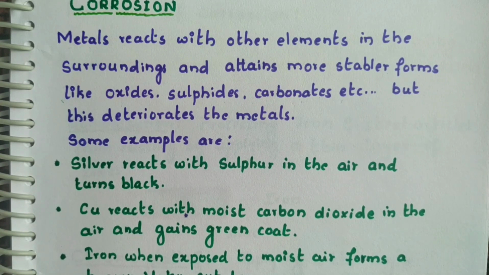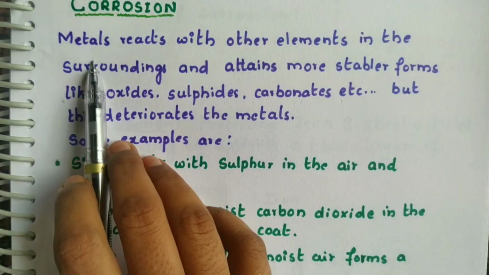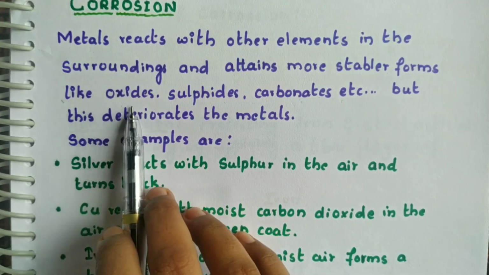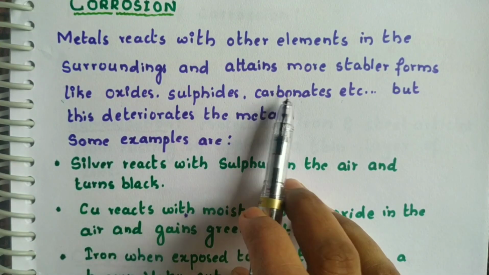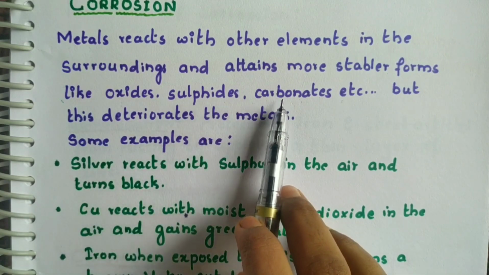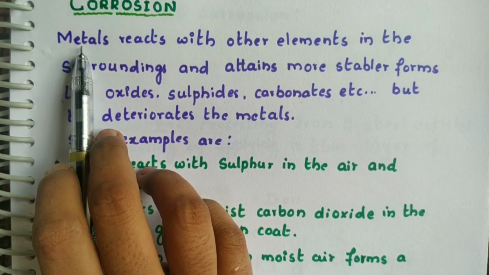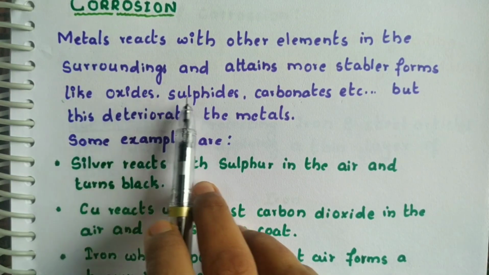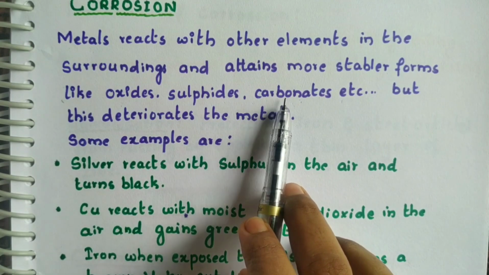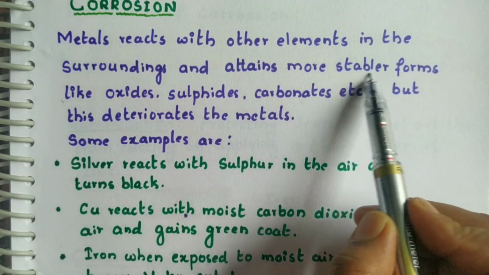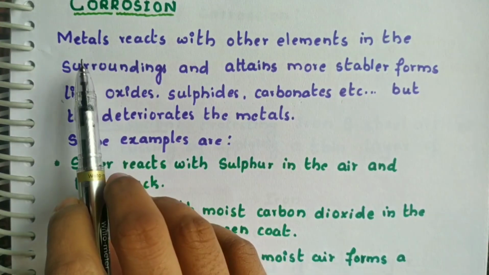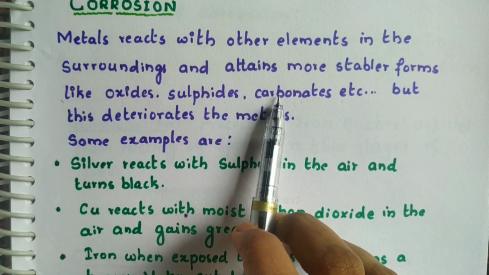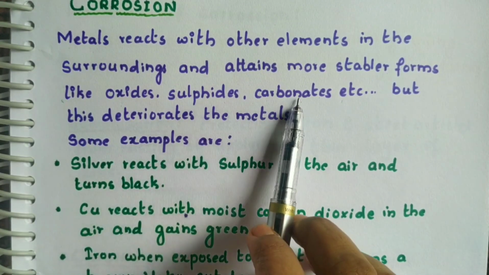In this video we are going to discuss corrosion, rusting of iron and ways to prevent corrosion. So let us understand what corrosion is first. Metals react with other elements in the surroundings and get converted into oxides, sulfides and carbonates. These oxides, sulfides and carbonates are more stable compared to their pure forms. Pure metals are less stable when compared to their oxides, sulfides and carbonates. So they always tend to convert themselves into more stable forms. That's why they react with oxygen, sulfur, carbon dioxide, etc. and convert themselves into oxides, sulfides and carbonates.